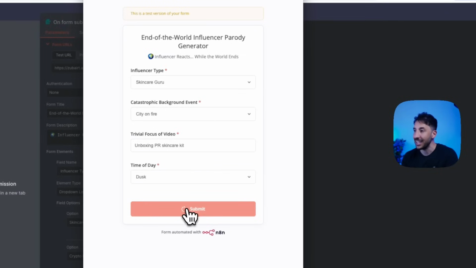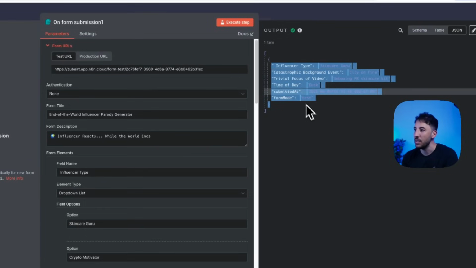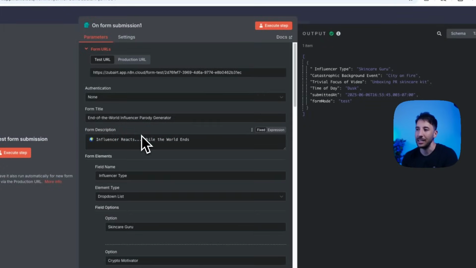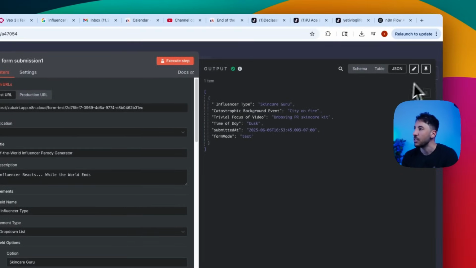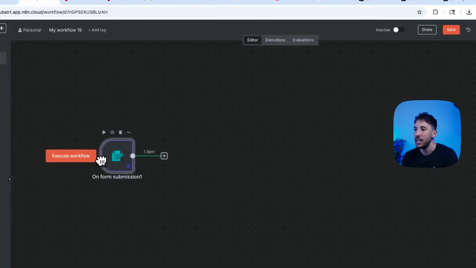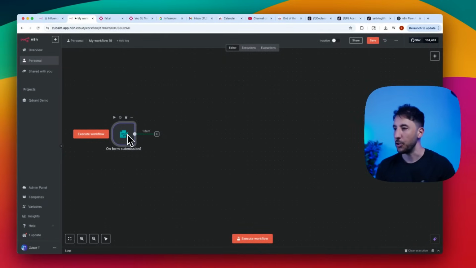Okay. So once I click on submit, now this data is being submitted right here. As you can see, this is the JSON data, and if I step out, you see this green check mark, meaning that this particular thing worked. So now I'm going to go ahead and click on pin, so that way I don't have to keep filling this form over and over again. Pinning just means that this data will always be outputted from this particular node.